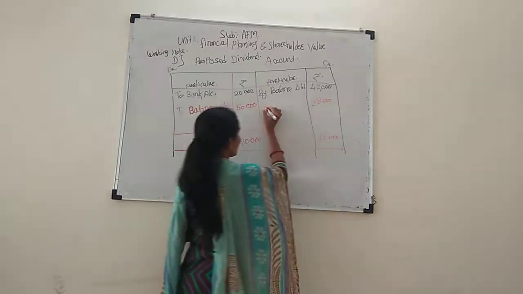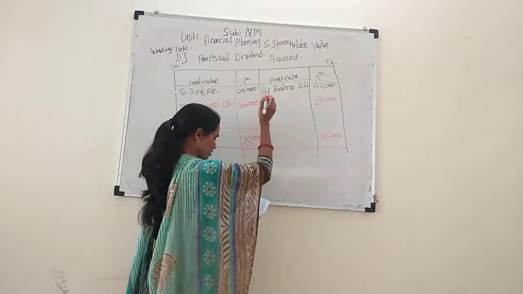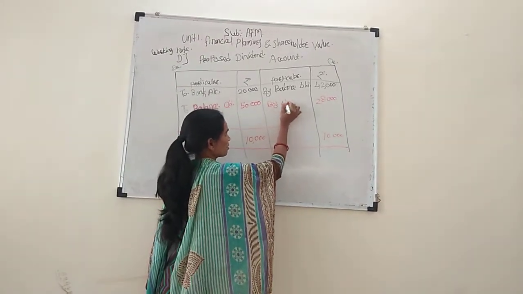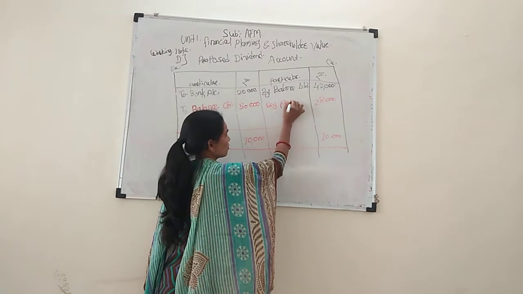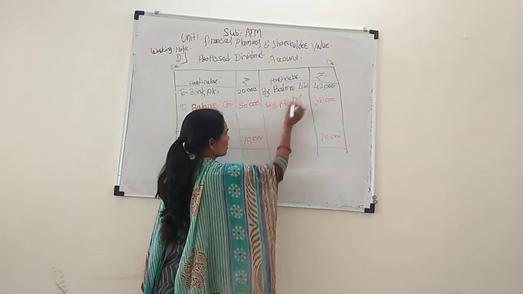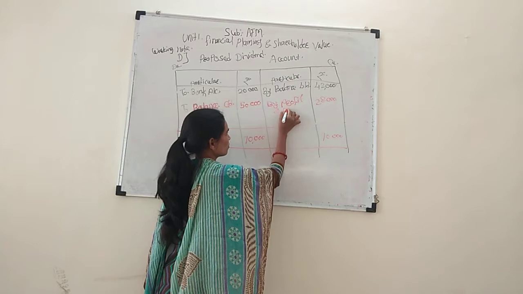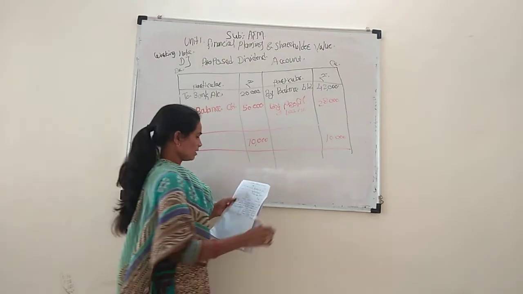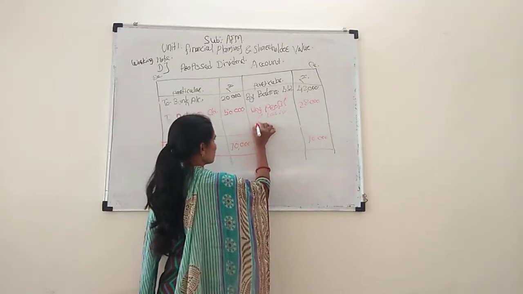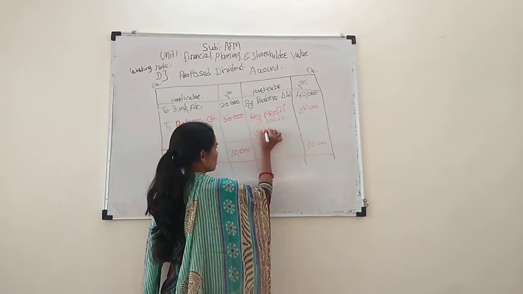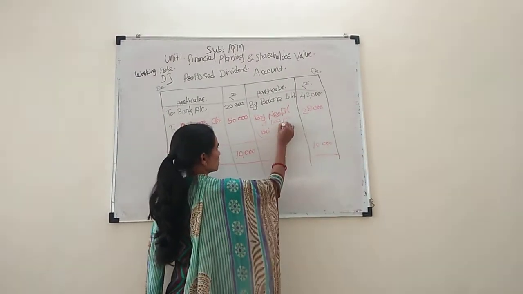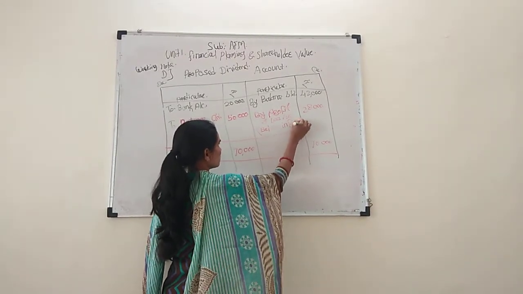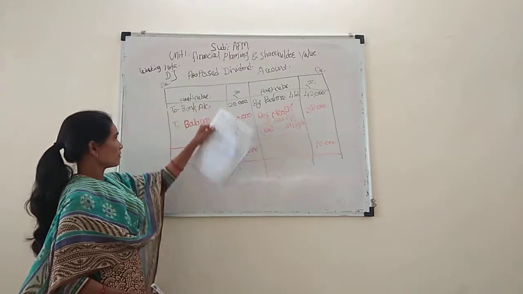So 28,000 by profit and loss account, which is the balancing figure. This is the proposed dividend account.